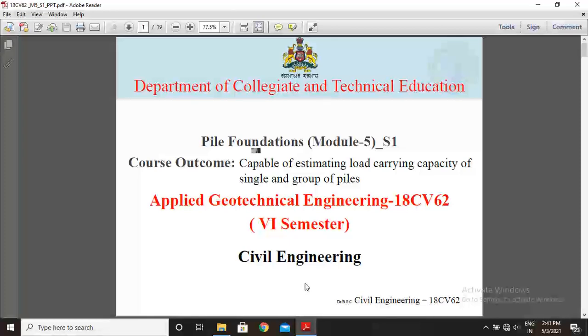Today I want to explain about the pile foundation chapters of module 5, session 1. Course outcome: capable of estimating load carrying capacity of single and group of piles. Subject name: applied geotechnical engineering, and its subject code is 18CV62. It comes under the 6th semester of the civil engineering department.